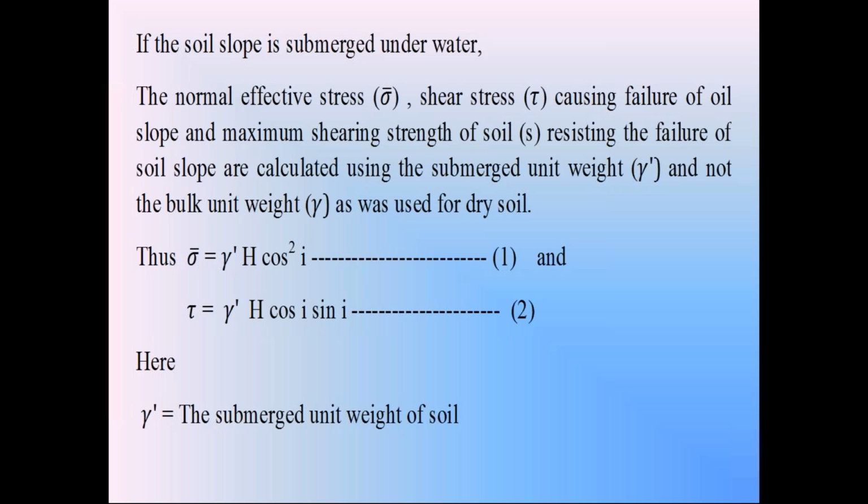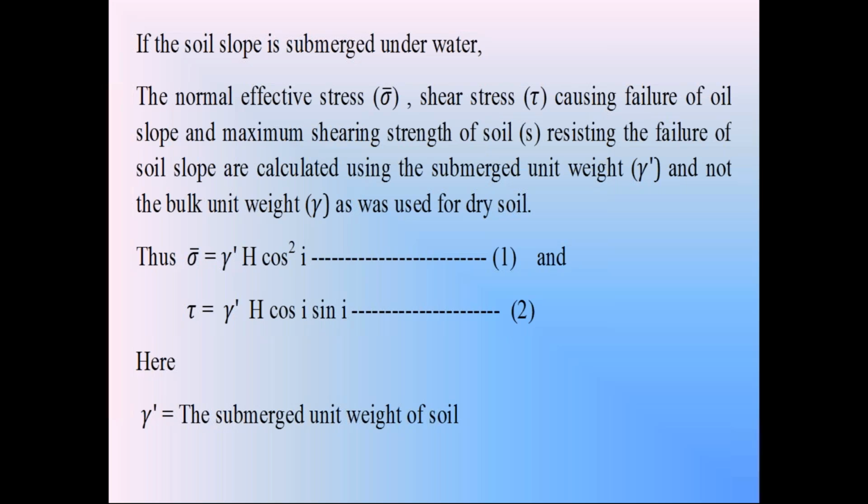Then due to that normal force N, the total normal stress sigma acting on the surface CD is equal to normal force N divided by area of the surface CD, that is B into 1. Therefore, sigma is equal to gamma dash into H into B cos square i divided by B into 1. So the total normal stress sigma is equal to gamma dash into H into cos square i.